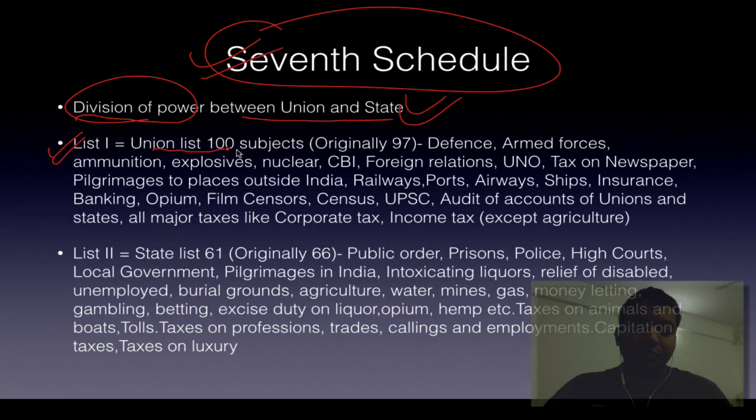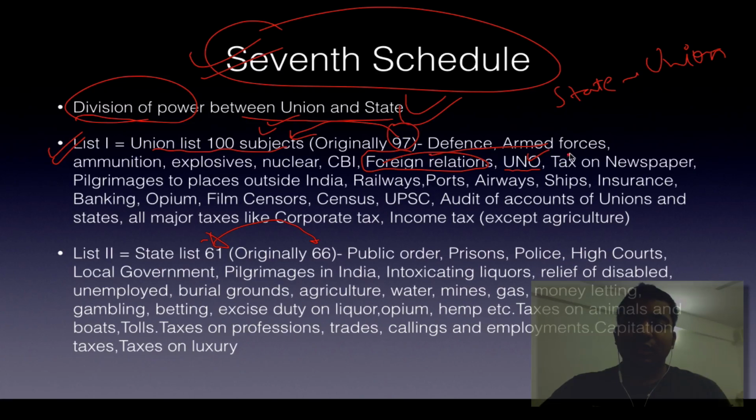One list is the union list, where 100 subjects are present, earlier 97, so it increased. In the state list you will see it decreased from 66 to 61 only. And the concurrent list also saw an increase. So there is a shift of power from state to union, because the concurrent list is as good as the union list. It includes important matters which no doubt should be in the union list, like defense, armed force, ammunition, explosive, nuclear, CBI, foreign relations. Anything related to foreign relations, war, armed force, etc. will always be in list 1.